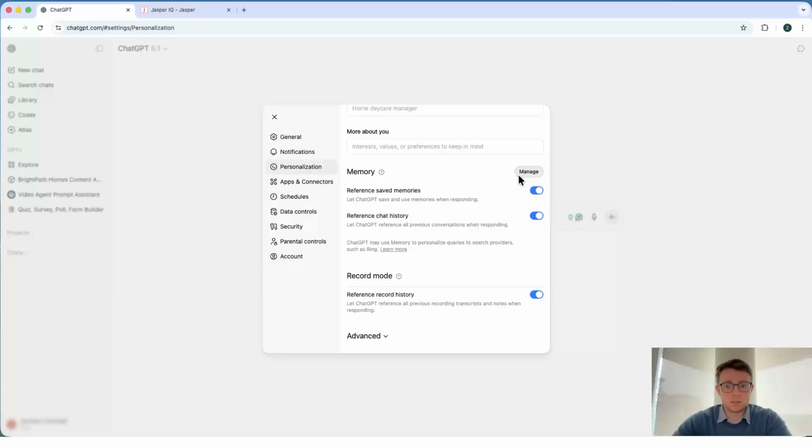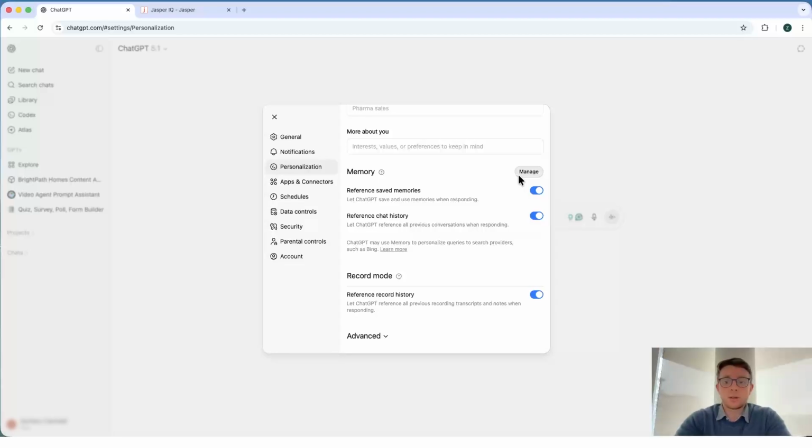So if I want to give it certain instructions, or if I wanted to know something about myself or my brand, I can provide it that context. The key thing here, though, is this does not scale. So if we are in scenarios where we do have, again, multiple individuals in our company that are creating content and we want consistency across that content, well, this memory here is specific to my ChatGPT account.